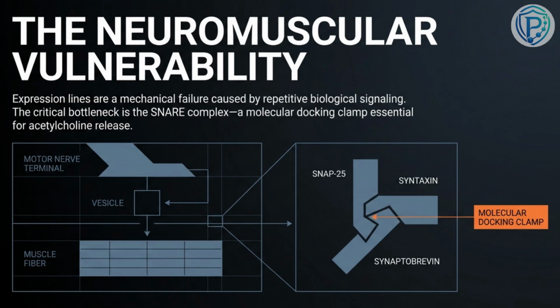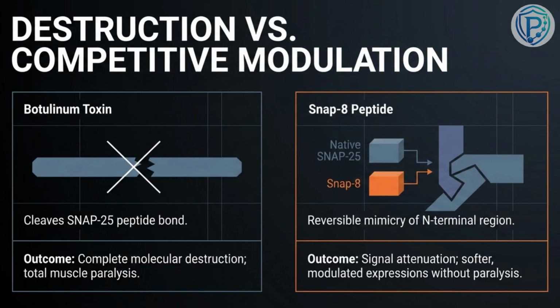There are two fundamentally different strategies. Looking at the destruction pathway on the left, botulinum toxin, commonly known as Botox, cleaves the SNAP-25 peptide bond entirely, resulting in total muscle paralysis. But competitive modulation, shown on the right, takes a completely different route. Snap-8 is a topical peptide that doesn't destroy anything.